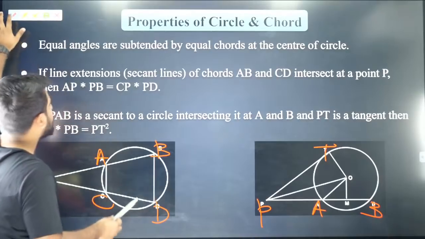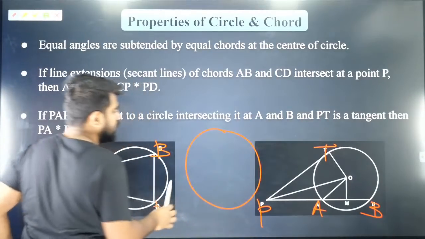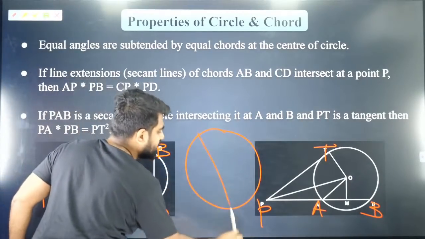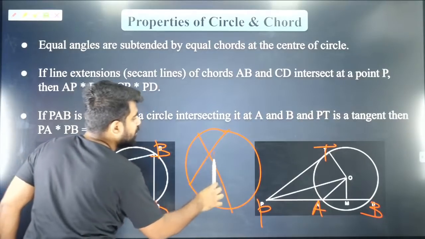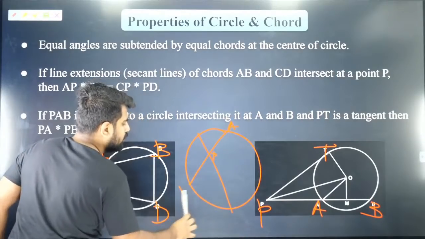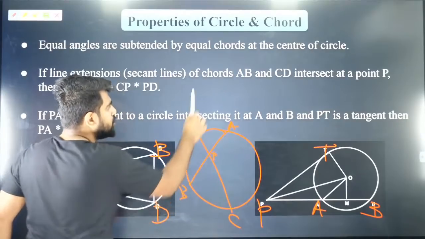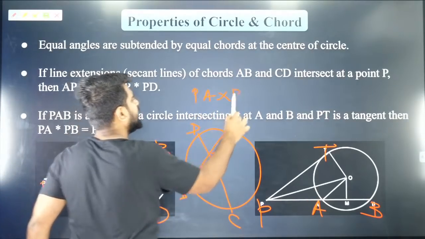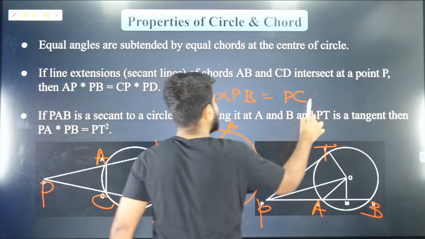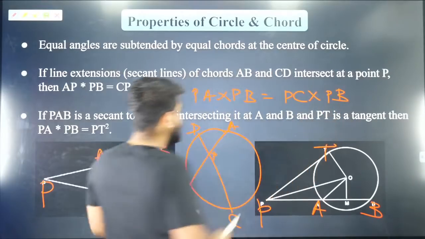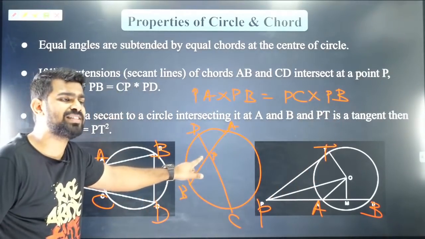So guys, please listen carefully. If you have a circle and you have P, A, B, C, D like this, here also PA into PB is equal to PC into PD. Do you guys know that? For an internal chord also this is applicable.